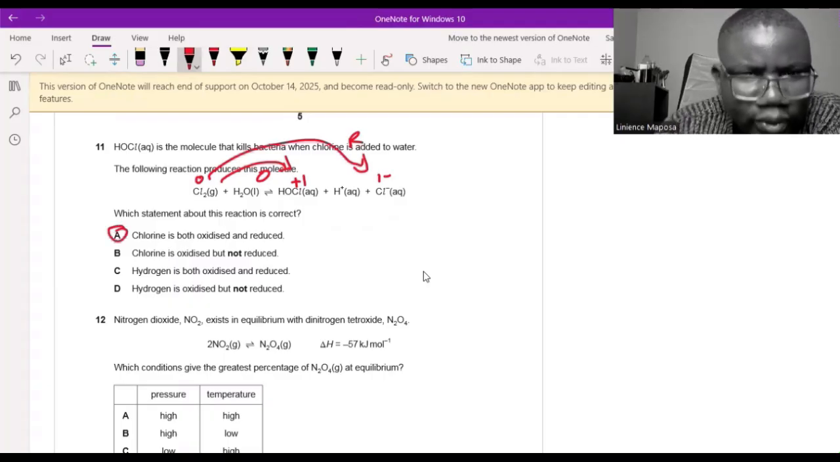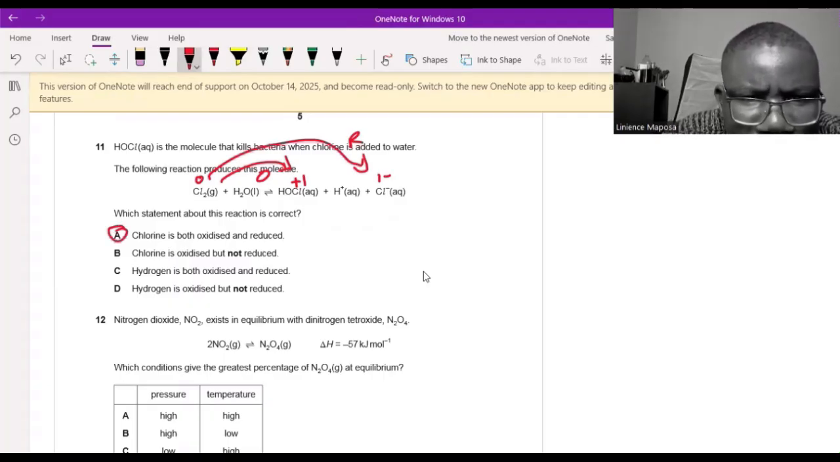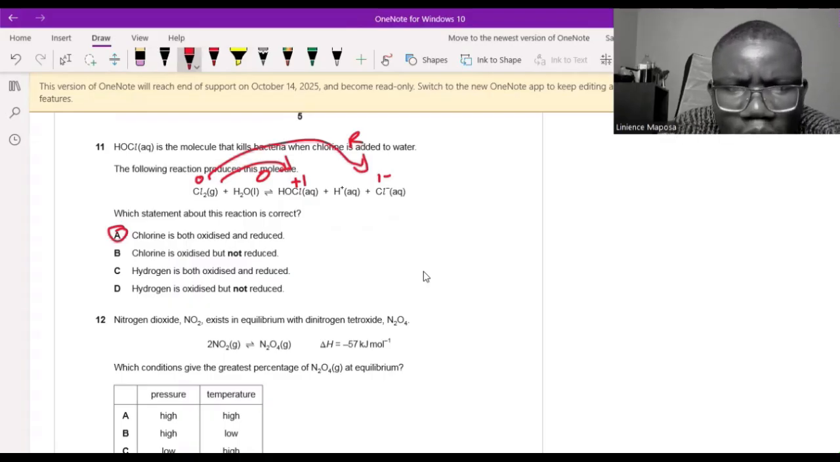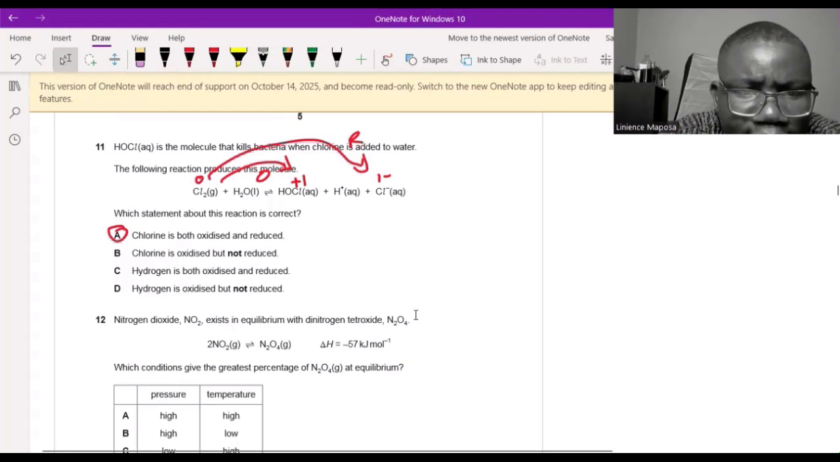That is correct. We can check the other ones. Chlorine is oxidized but not reduced. No, not true. We saw it. Hydrogen is both oxidized and reduced. Hydrogen, no, that's not the case. Here it's +1, there it's +1, there it's +1. Nothing like that is happening. Hydrogen is oxidized but not reduced. Again, not true. We move on with our lives.